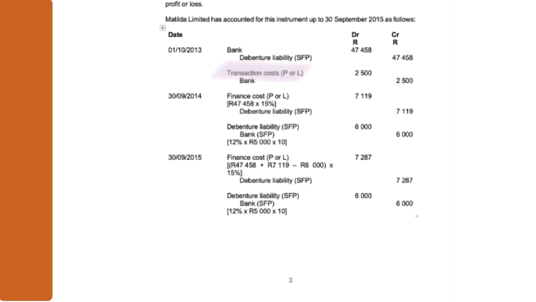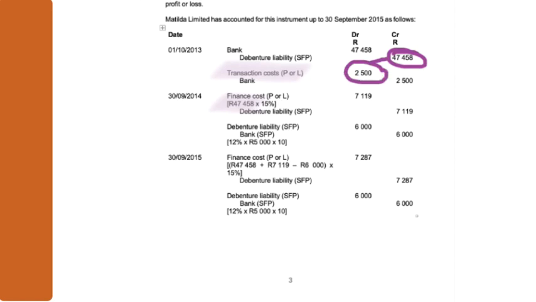Well, if you look at the first interest journal, how do we calculate the finance cost, the interest expense? We take the balance on the debenture T account times the effective interest rate. But that balance is now wrong. It can't just be the fair value. The fair value needs to be reduced because it's a liability with the transaction cost.